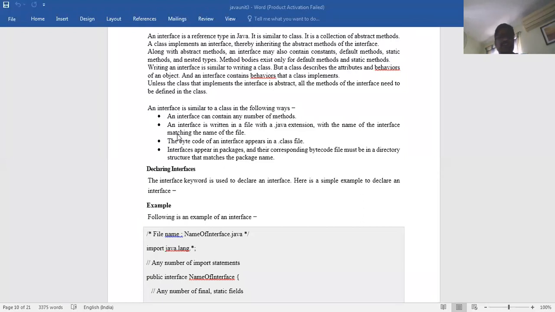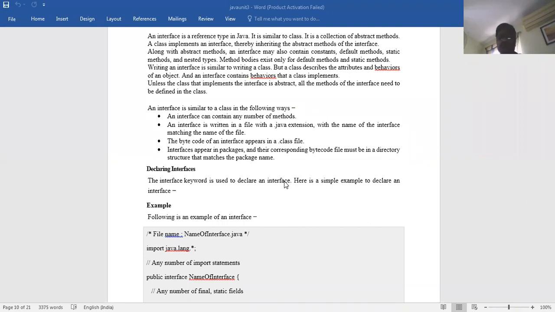Another one, an interface is written in a file with a .java extension, with the name of the interface matching the name of the file. Another one, the bytecode of an interface appears in a .class file. Another one, an interface appears in a package, and the corresponding bytecode file must be in a directory structure that matches the package name. So the package name and directory name, if you are creating, should match.